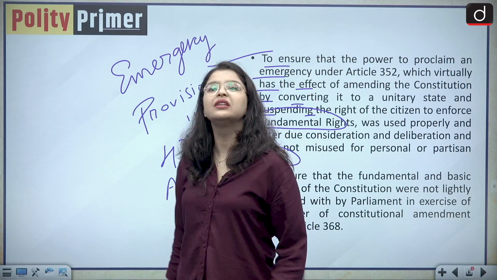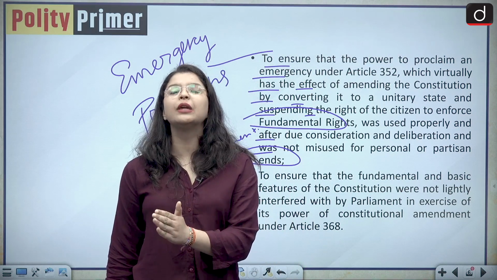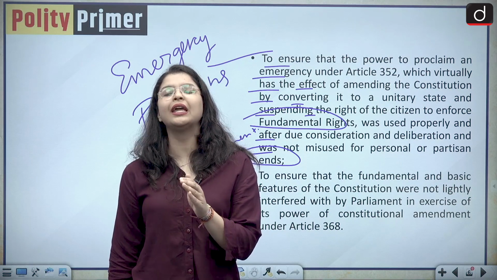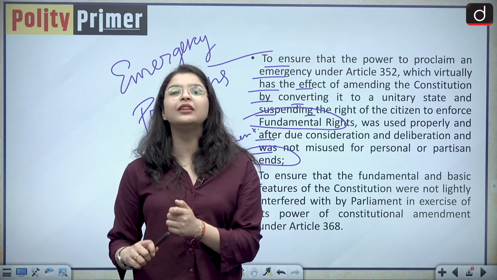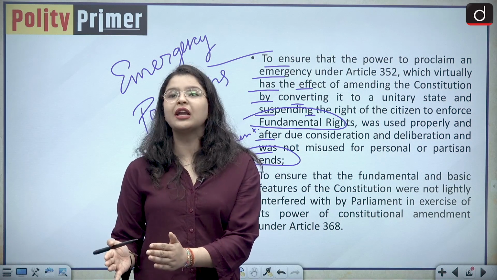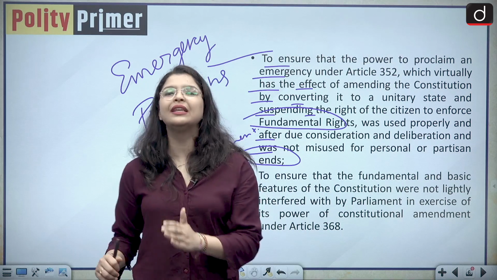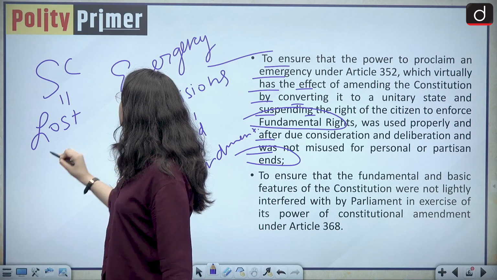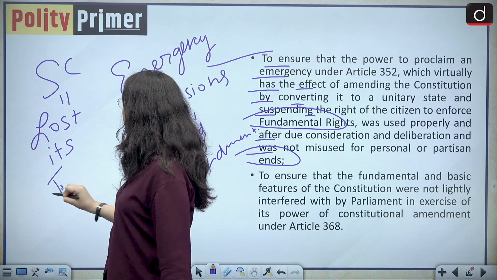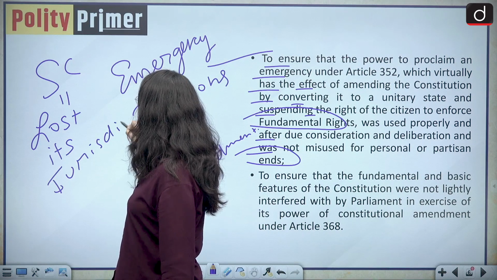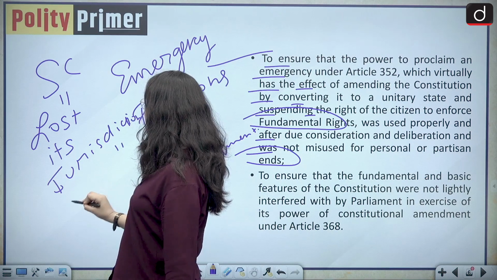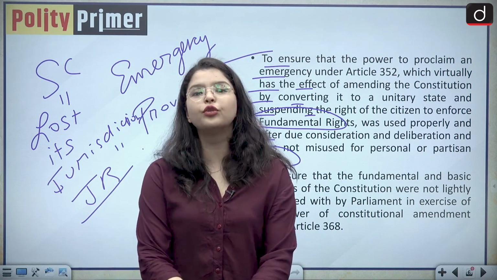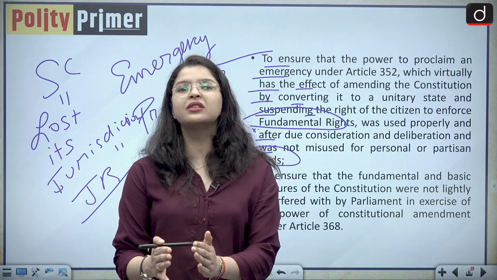That means the decision of the Parliament to proclaim an emergency could not be questioned. The satisfaction of the President of India in proclaiming emergency, not only in the whole country but also in part of the country, was final and conclusive in nature, and in fact the Honorable Supreme Court of India also lost its jurisdiction in this regard. That means the proclamation of emergency was outside the purview of judicial review, and this was considered not to be good.